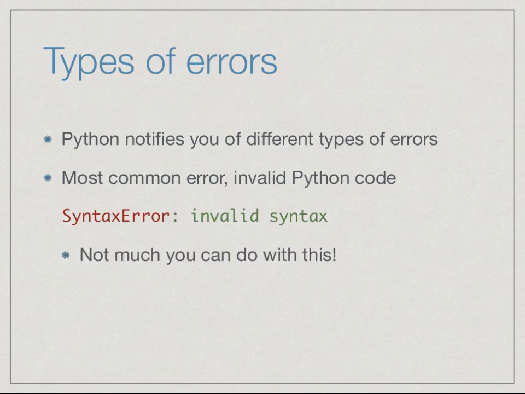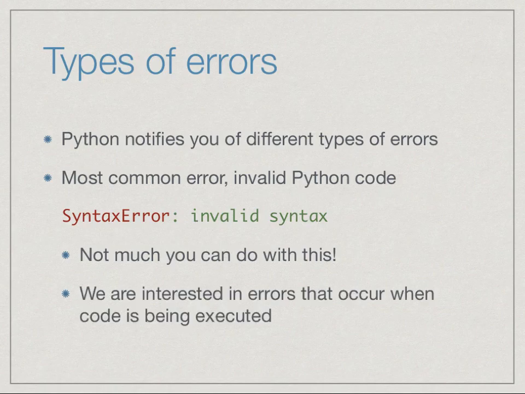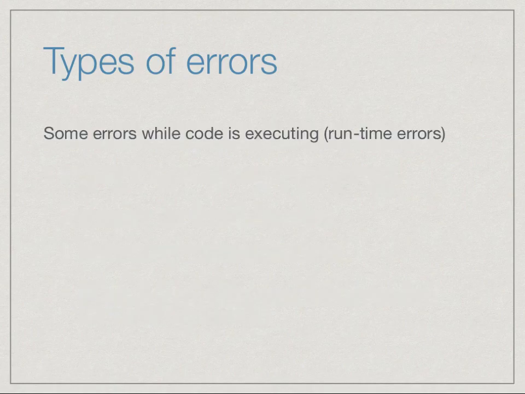Of course, if we have invalid syntax, that means the program is not going to run at all, and there's not much we can do. So what we are really interested in is errors that happen in valid programs. So the program is syntactically correct. It is something that the Python interpreter can execute, but while the code is being executed, some error happens. So these are what are called runtime errors. These are errors that happen while the program is running.